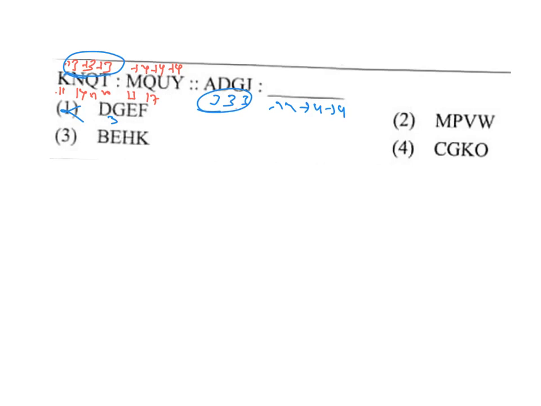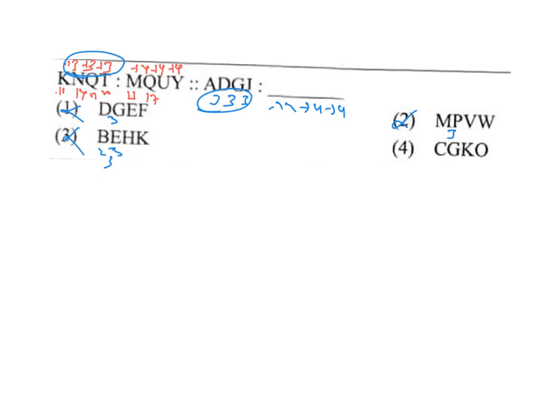Come to option 2, MP. M is 13, P is 16. Here also the increase is plus 3. So this is also wrong. BE. B is 2, E is 5. Here also the increase is plus 3. So this is also wrong. Now come to option 4.